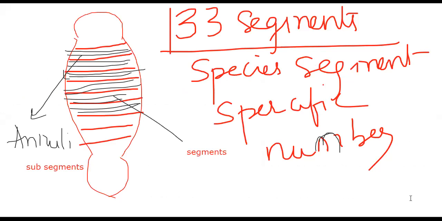Let's go with the general characteristic features. As usual, our formality is that we need to start with habit and habitat. I remind you, this is from the beginning. We are following the same pattern for any general characters from Porifera onwards. Habit and habitat. Next, we need to go for locomotion.